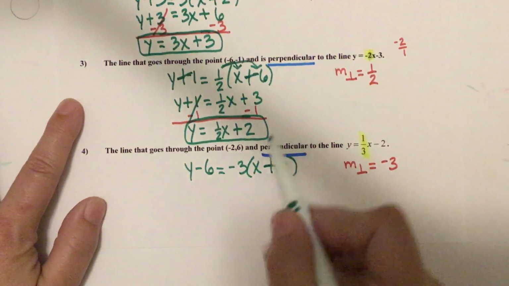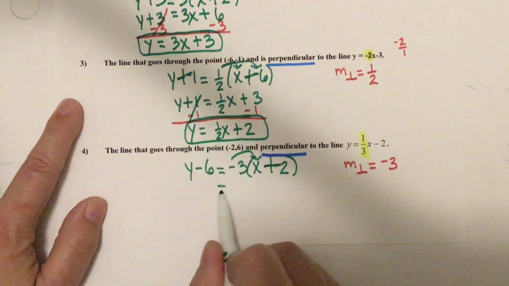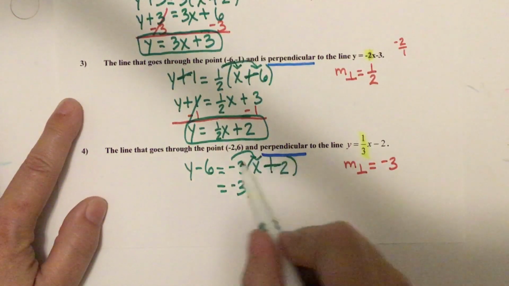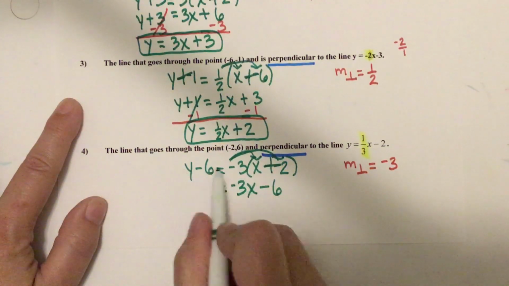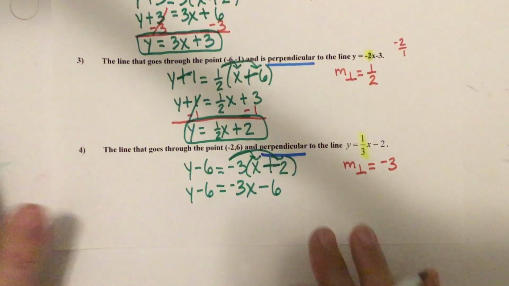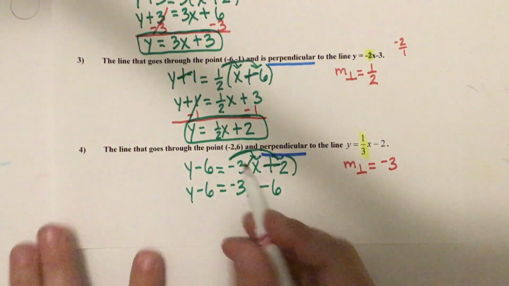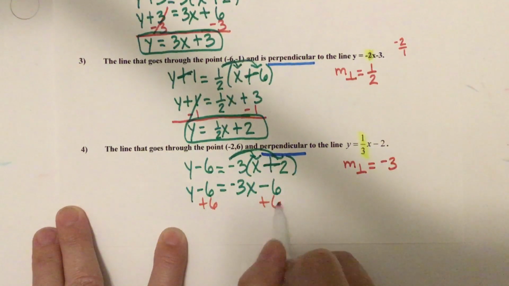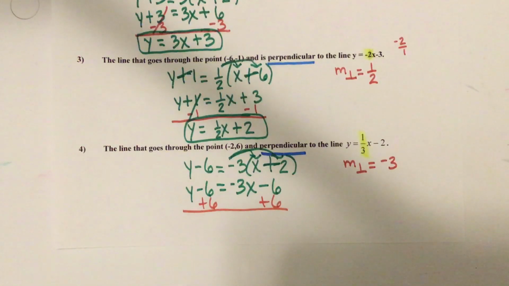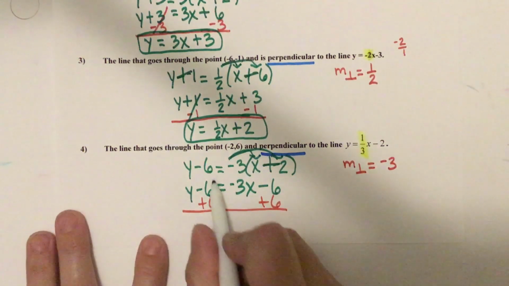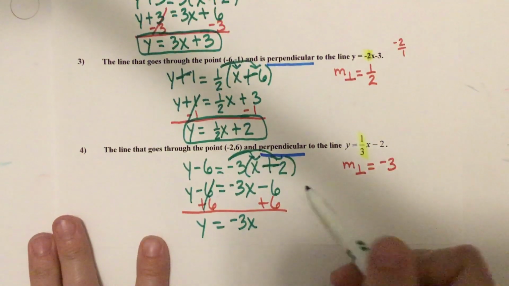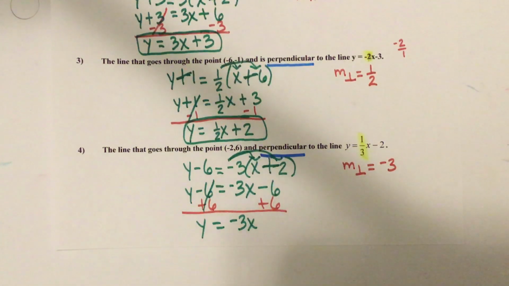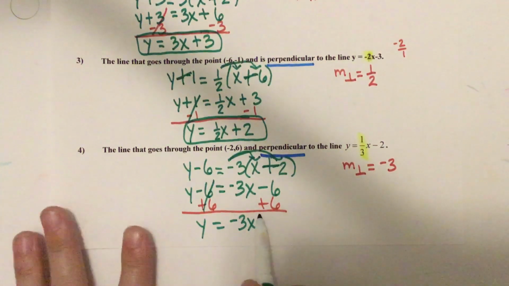All right, let's distribute. -3 times x, -3x. -3 times 2, -6. Drop down your y minus 6. Now what? Add 6 to both sides. Things start dropping like flies. So I'm going to drop the y, drop the equals, drop the -3x, and then what is -6 plus 6? 0. Well, I could put plus 0, but I don't have to.